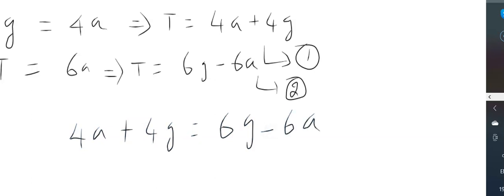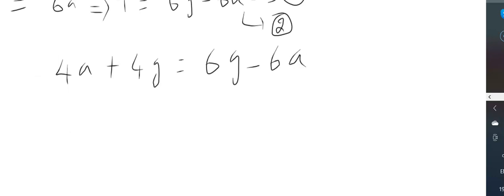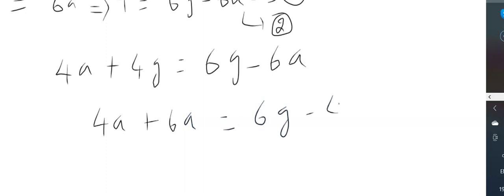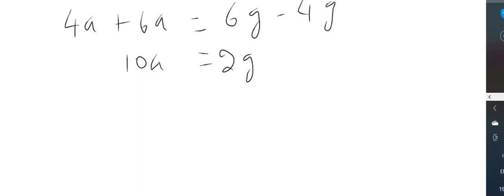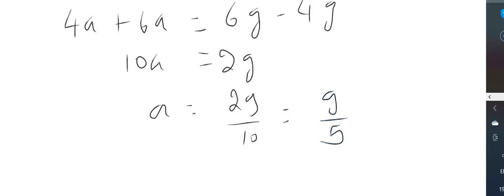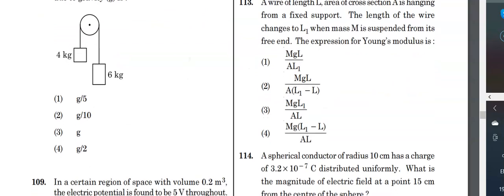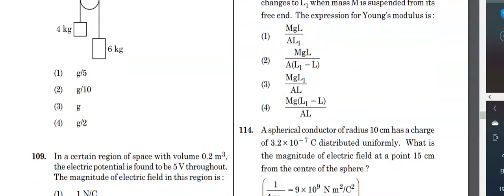Now bring all the g's to one side and all the a's to one side. That will give you 4a plus 6a is equal to 6g minus 4g, or 10a is equal to 2g. From this we get a is equal to 2g by 10, which is g by 5, one-fifth of g. So we can see that option 1 is the correct answer.